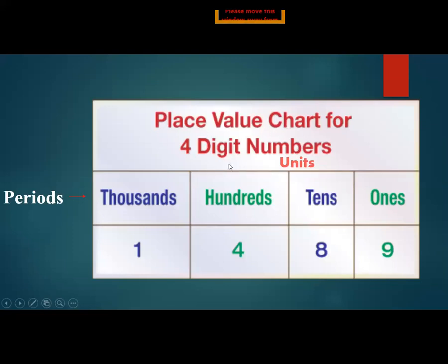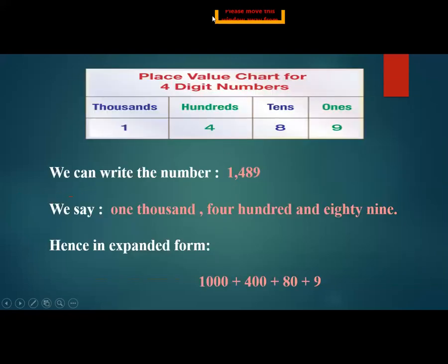Place value chart of 4-digit numbers. You know that I told you ones, tens, hundreds come in the period of units, and thousands, ten thousands come in the period of thousands. Here at the place of thousands, what value is given? 1. At the place of hundreds, 4. At the place of tens, 8. And at the place of ones, 9. This is called a place value chart. Now you see the place value chart for 4-digit numbers. Again, first of all, you write this number in standard form and simple form.